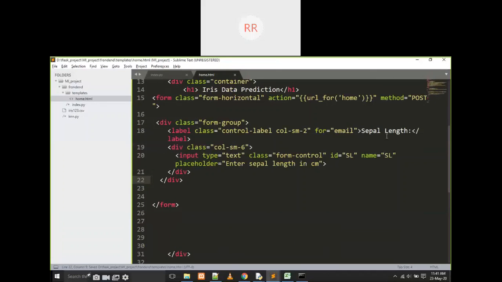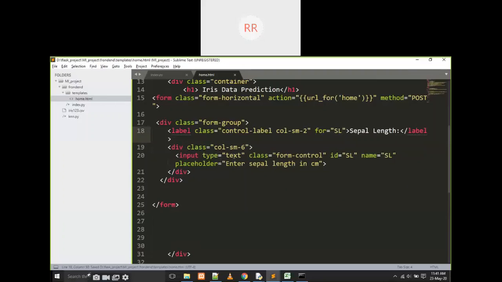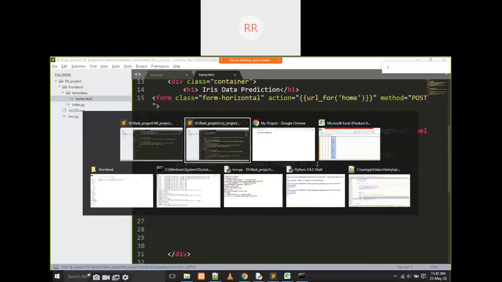So I am going to write sepal length, this is not email. I am writing one text box here.